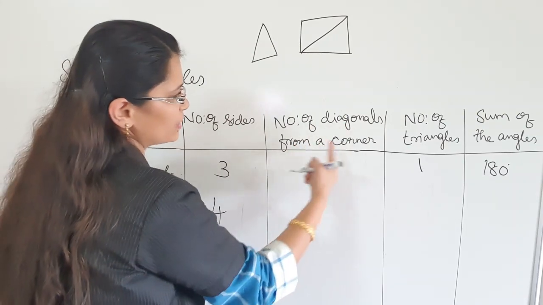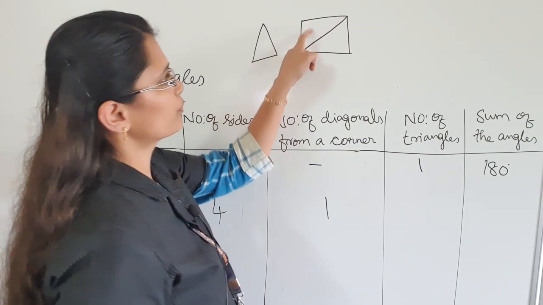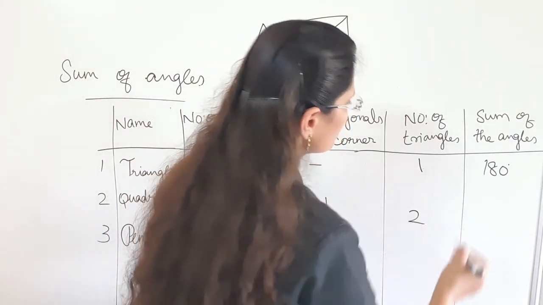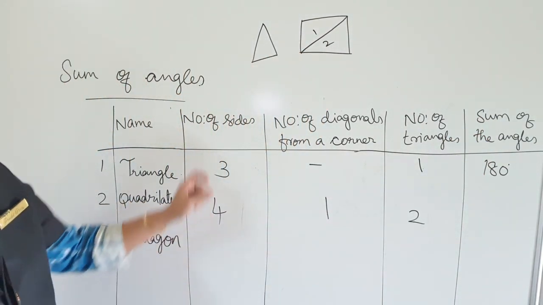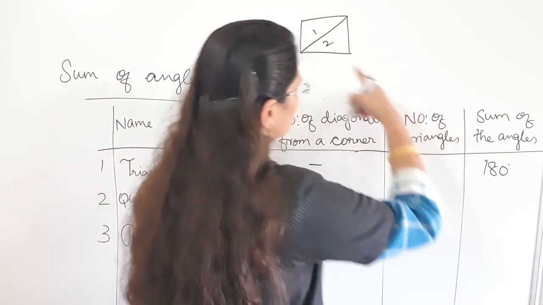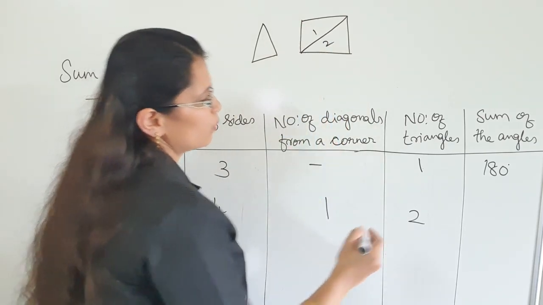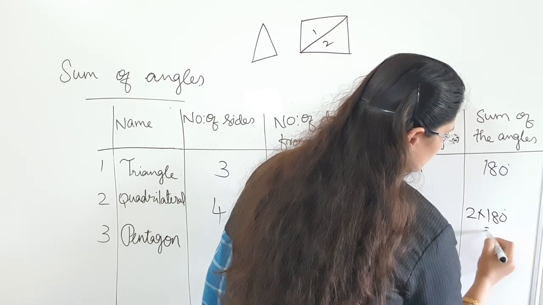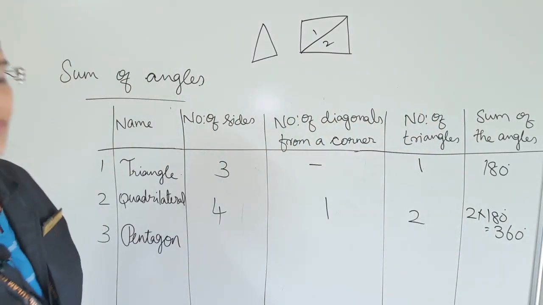So number of diagonals from a corner is equal to 1. Then how many triangles did you get here? 2 triangles. So 2. And what about the sum of angles? The sum of angles of a triangle is equal to 180. The sum of angles of a quadrilateral is equal to 2 times 180. So 2 into 180 degrees is equal to 360 degrees, right?